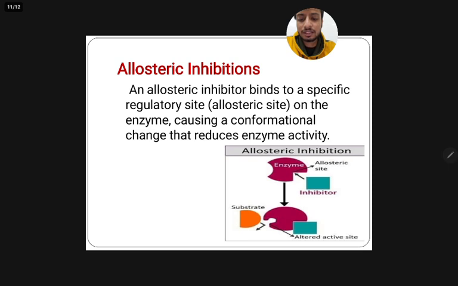Finally, let us look at allosteric inhibition, which is a type of non-competitive inhibition. In allosteric inhibition, the inhibitor binds to a specific regulatory site on the enzyme known as an allosteric site, which is distinct from the active site. Binding at this allosteric site causes a conformational change in the enzyme that reduces the activity of the catalytic site, even though the active site itself may not be directly blocked.